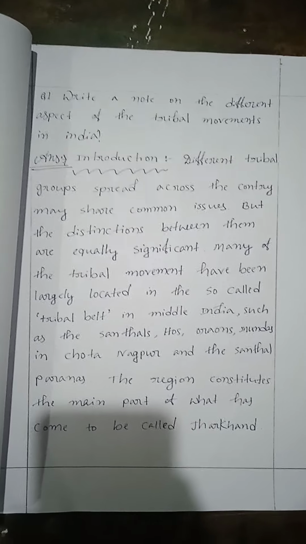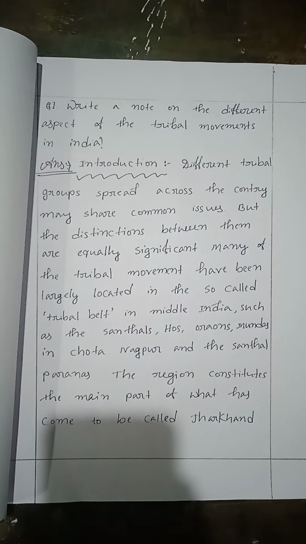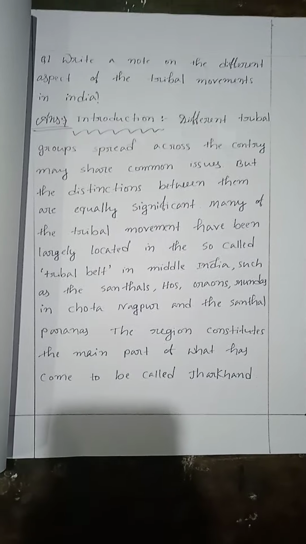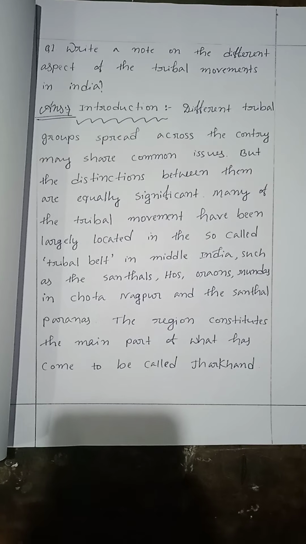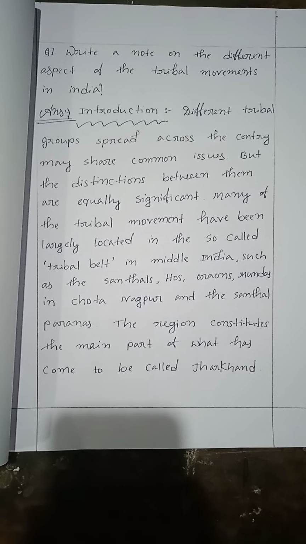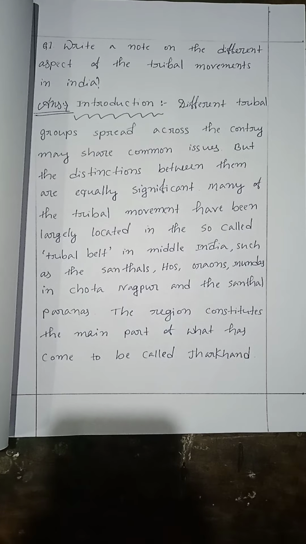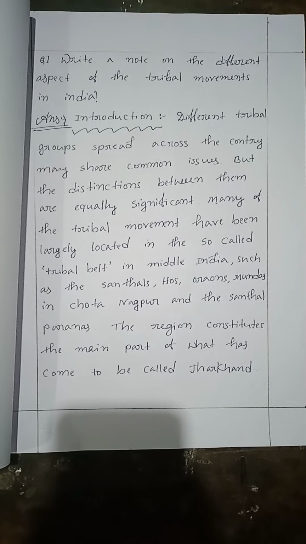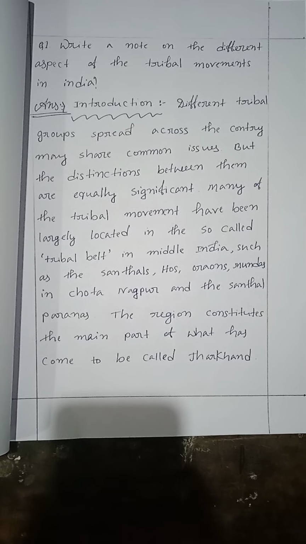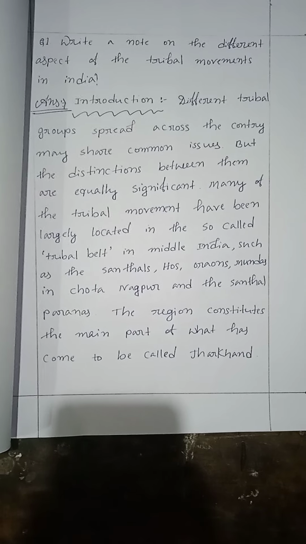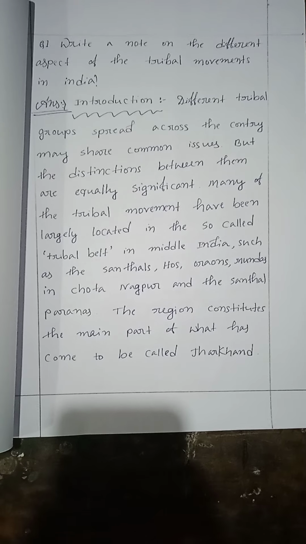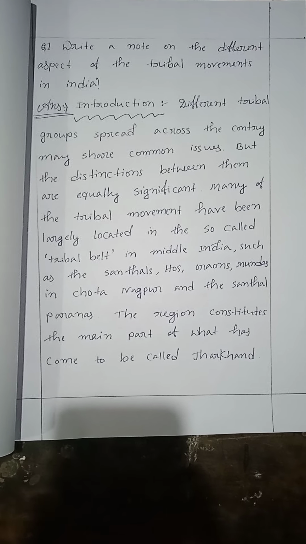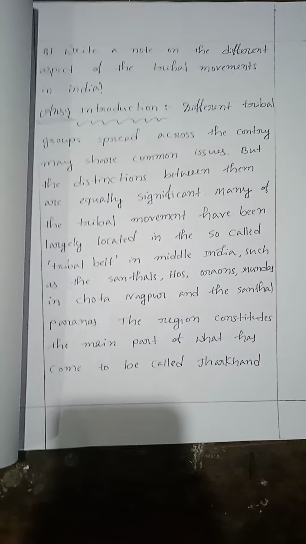Many of the tribal movements have been largely located in the so-called tribal belt in middle India, such as the Santals, Hos, Oraons, Mundas in Chotanagpur and the Santhal Parganas. The region constitutes the main part of what has come to be called Jharkhand.